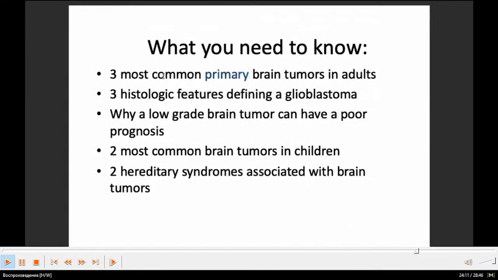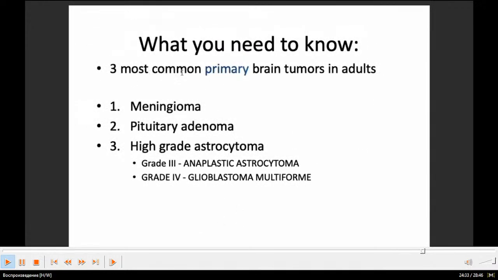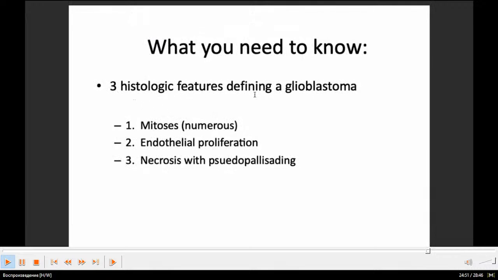What you need to know: the 3 most common primary brain tumors in adults, 3 histologic features defining glioblastoma, why a low-grade brain tumor can have a poor prognosis, the 2 most common brain tumors in children, and 2 hereditary syndromes associated with brain tumors. 3 common primary brain tumors in adults: meningioma, pituitary adenoma, high-grade astrocytoma, grade 3 anaplastic astrocytoma, grade 4 glioblastoma multiforme. 3 histologic features defining a glioblastoma: mitosis, endothelial proliferation, necrosis with pseudopalisading.